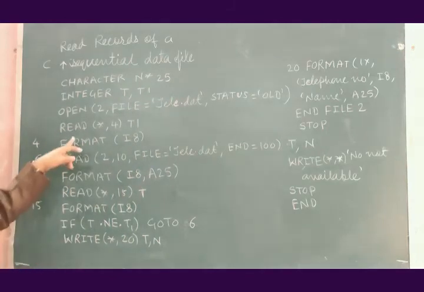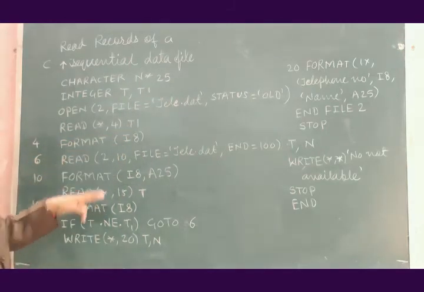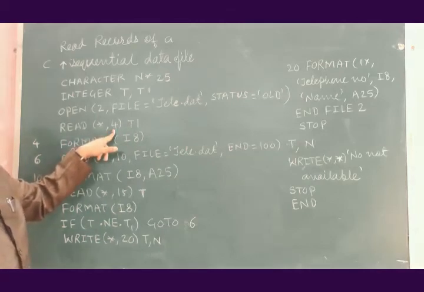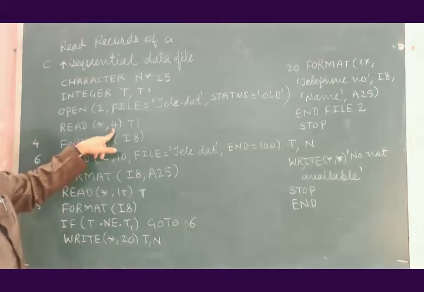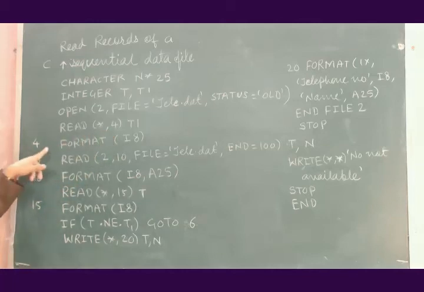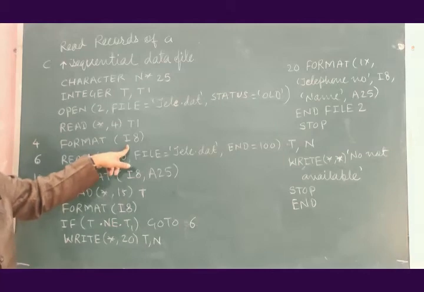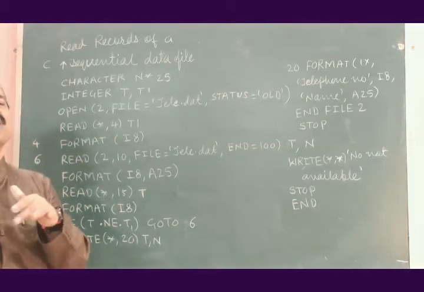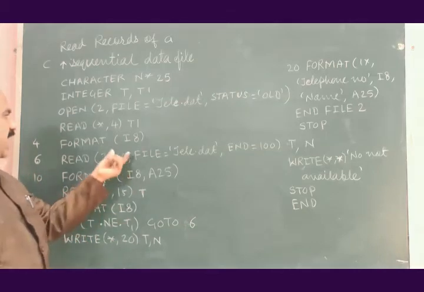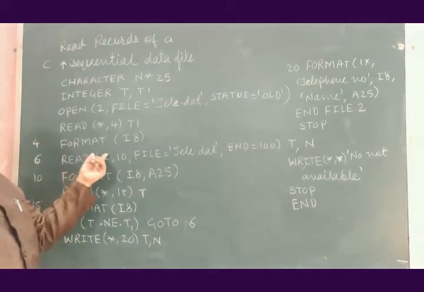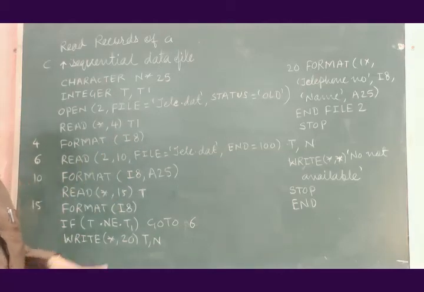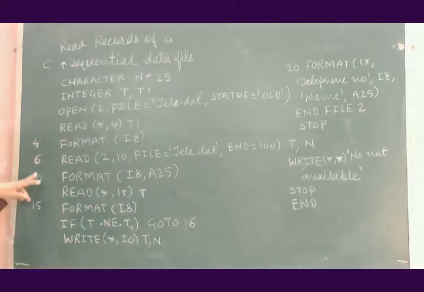After that, read T1 from the default input device. T1 is to be read by format 4. What is format 4? It is I8. It is assumed that the telephone numbers are 8 digits, and therefore the format states that T1 is of 8 digits. Then label 6.